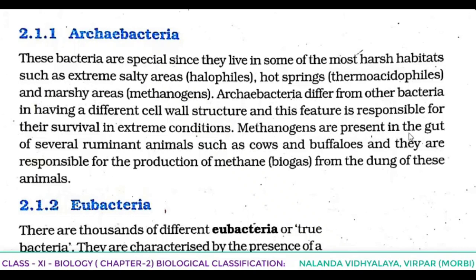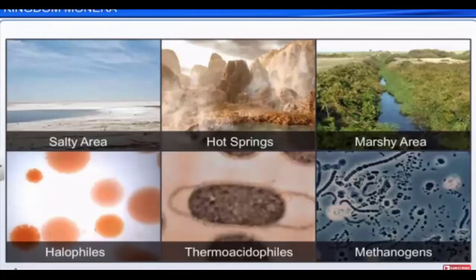Methanogens are present in the gut of several ruminant animals such as cows and buffaloes, and they are responsible for the production of methane or biogas from the dung of these animals. So see once again, methanogens, that means whomsoever living in marshy areas, they are known as methanogens. Methanogens are present where?